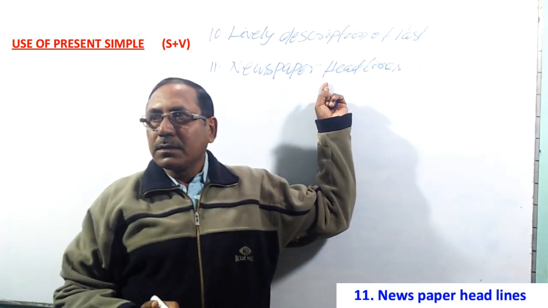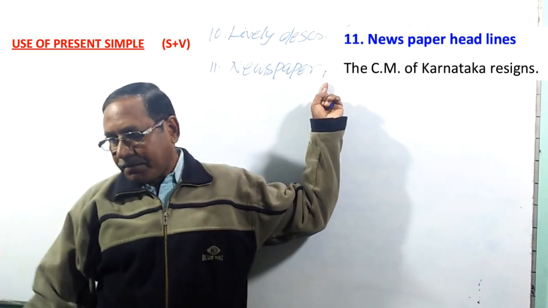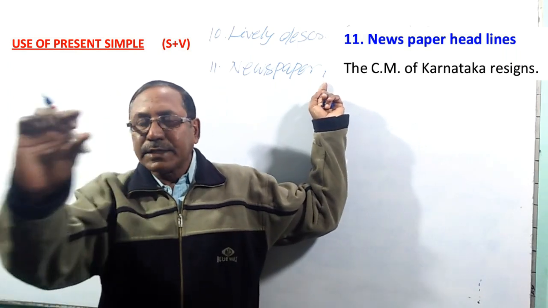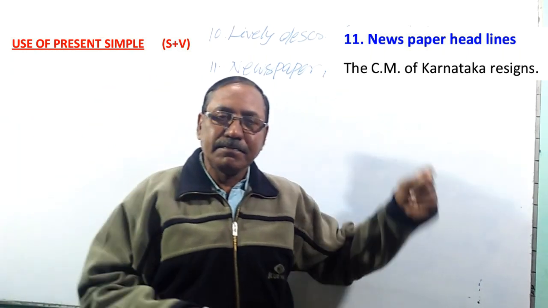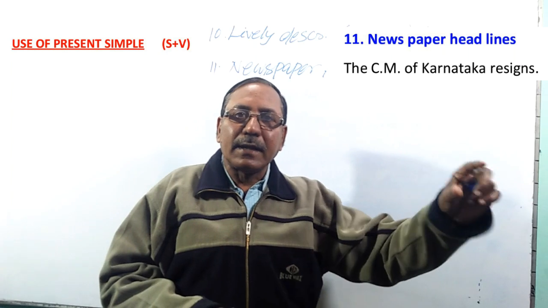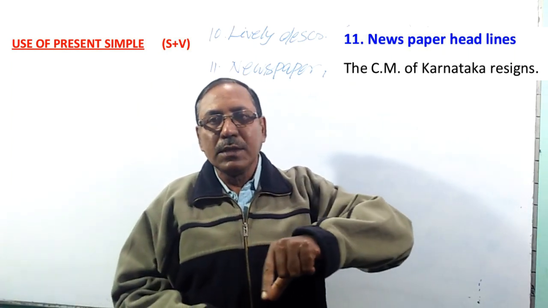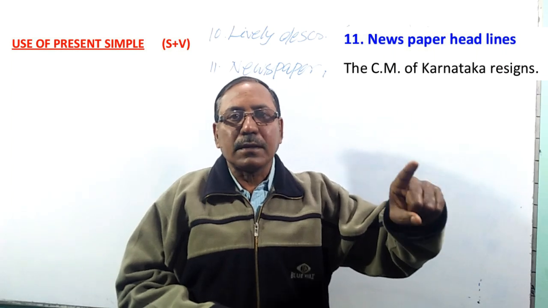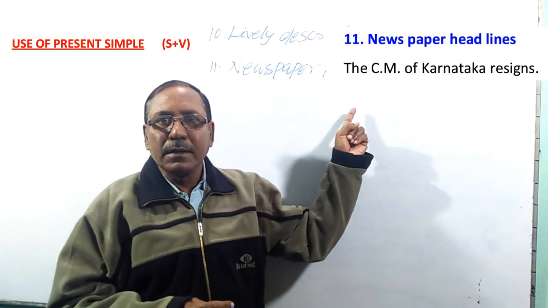Suppose the CM, Chief Minister of Karnataka, has resigned, but the headline is written, the CM of Karnataka resigns. This is the newspaper headline. So present simple is used for the whole news. That means the CM of Karnataka resigns. So present simple is used here.